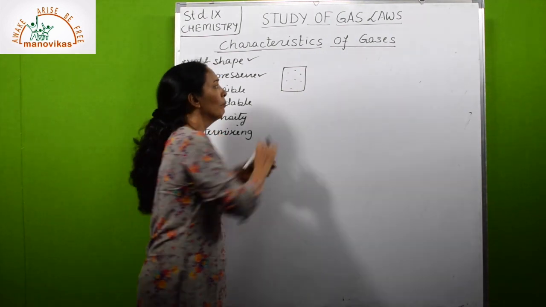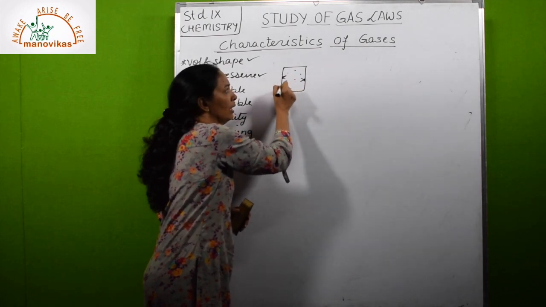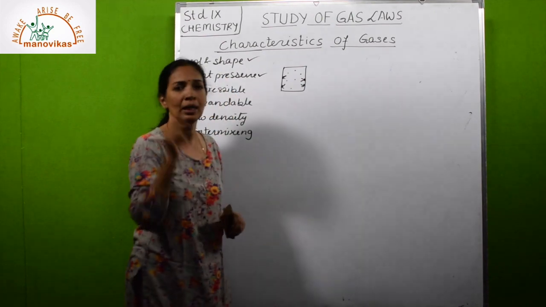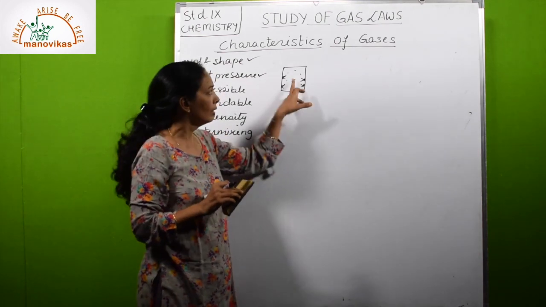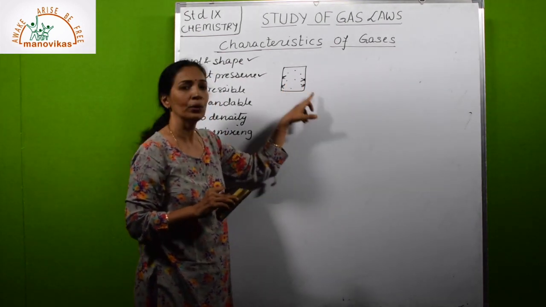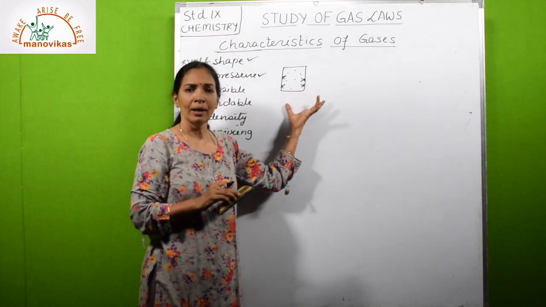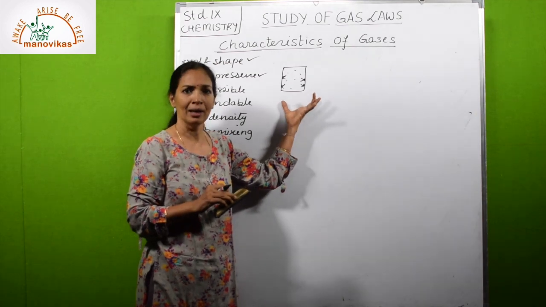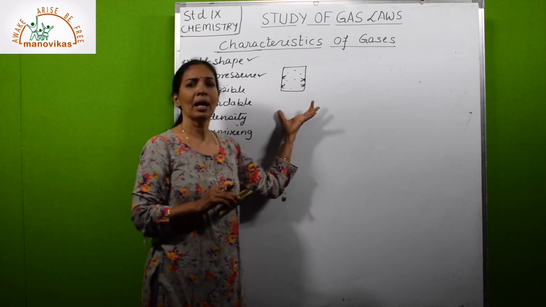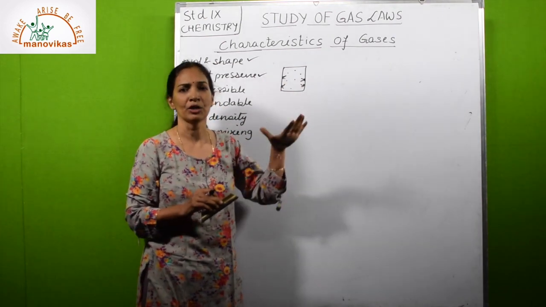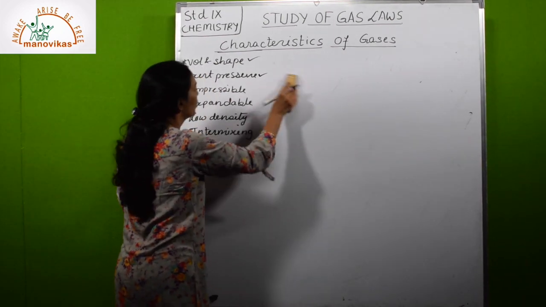At a given temperature, the number of molecules striking on the walls or sides of the container in unit time and per unit area will be the same. So we can say that gases exert some amount of pressure in all the directions. This is how they exert pressure.